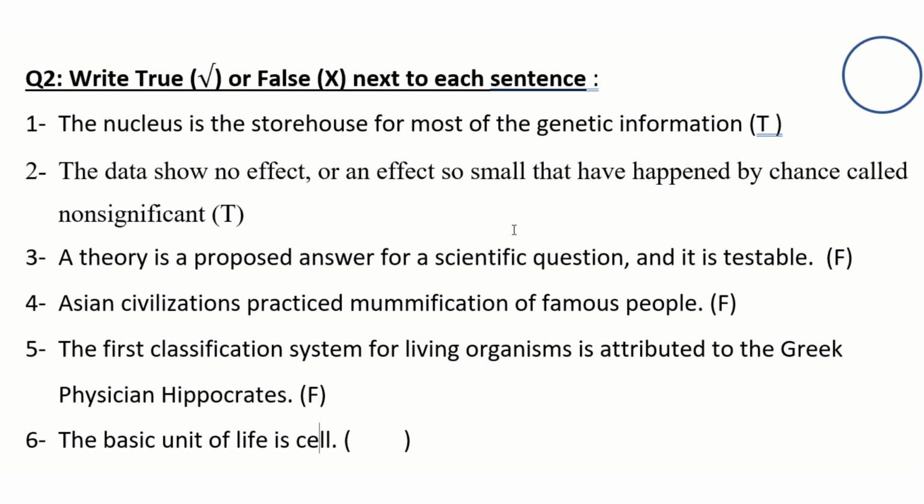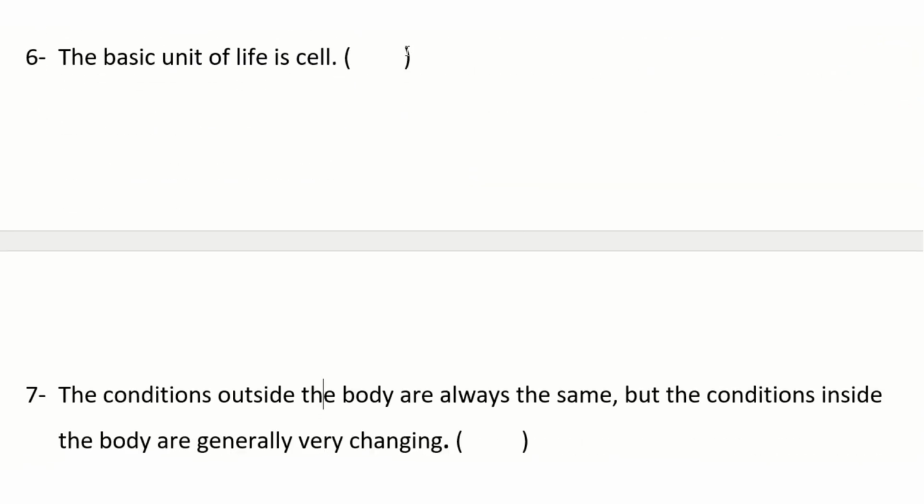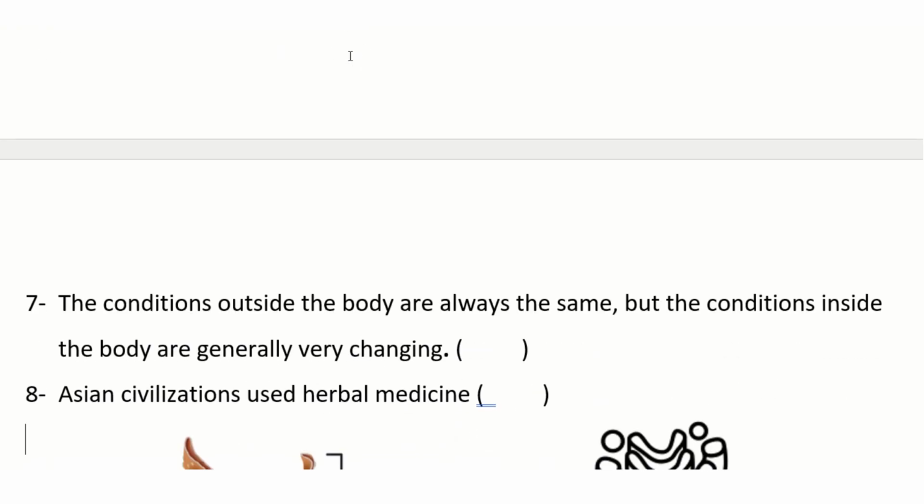False. The basic unit of life is the cell. Yes, it's true. The conditions outside the body are always the same, but the conditions inside are generally very changing? No, of course, it is vice versa. Outside is changeable and inside is constant and the same. So it is false.